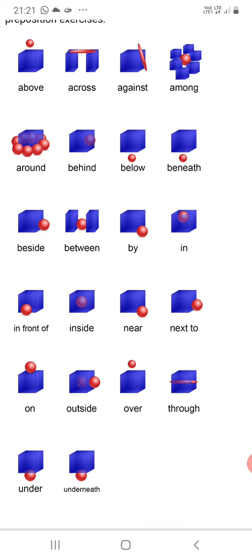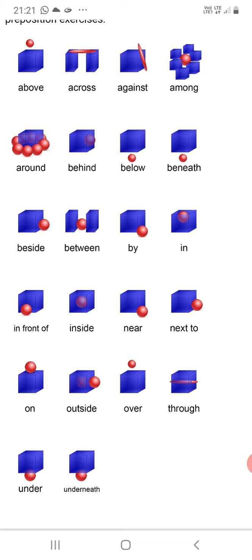In front of, already told you, it is before that box. Then inside, in and inside, you can see that small difference by looking at the picture. So it is in without motion, then inside also maybe in deep. So near, like beside, so it is near the box. Next to, so that box is there, next to that the ball is there. On, so above that surface it is placed, the ball is placed. Outside, and over,